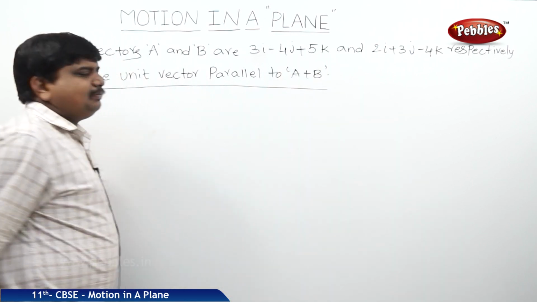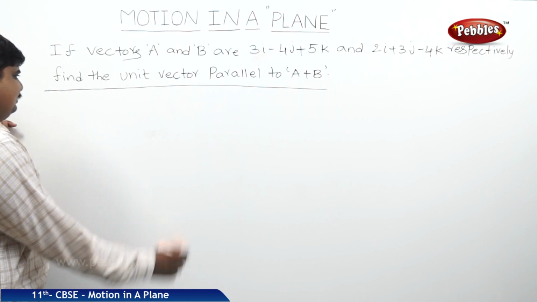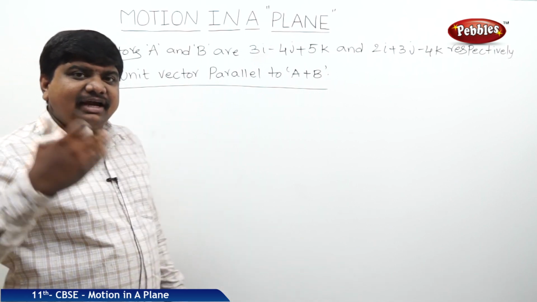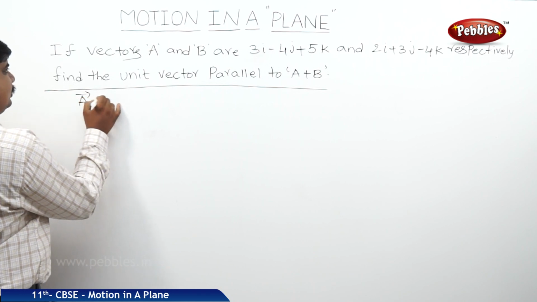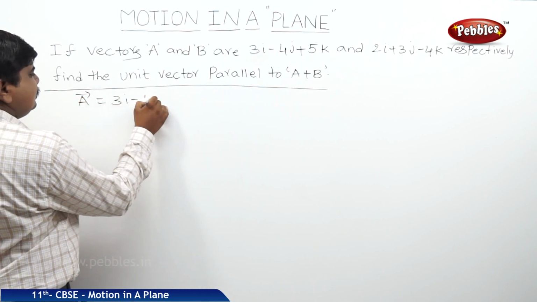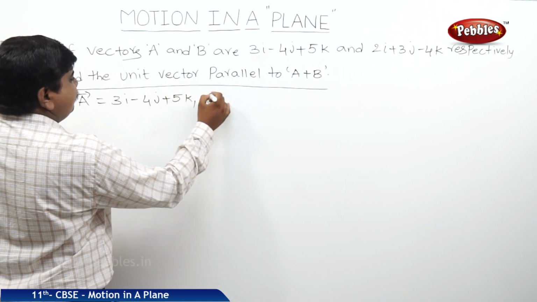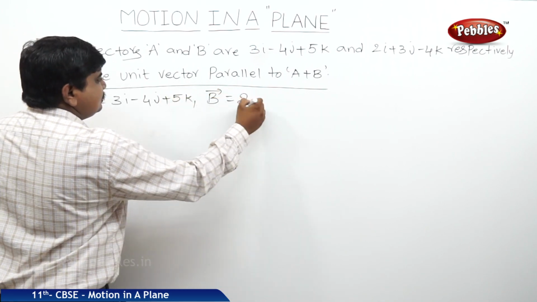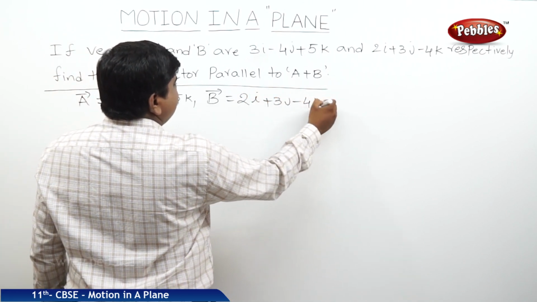Before finding the parallel vector, we should first find a plus b, the resultant of vectors a and b. Here a bar is 3i minus 4j plus 5k, and b bar is 2i plus 3j minus 4k.